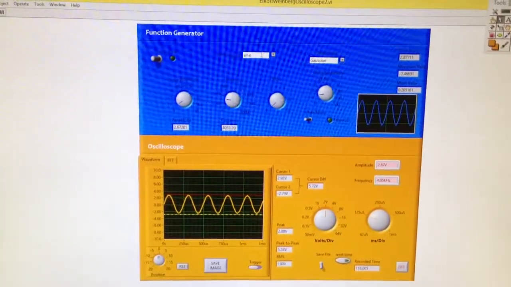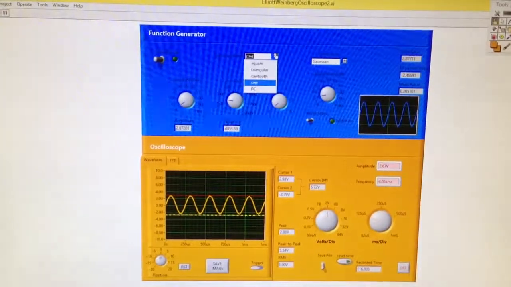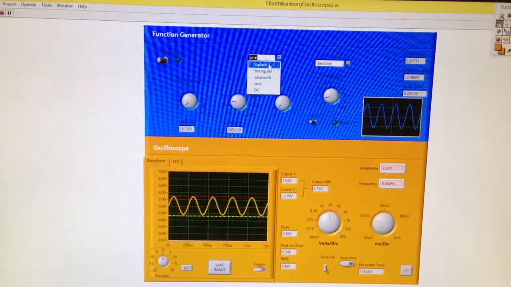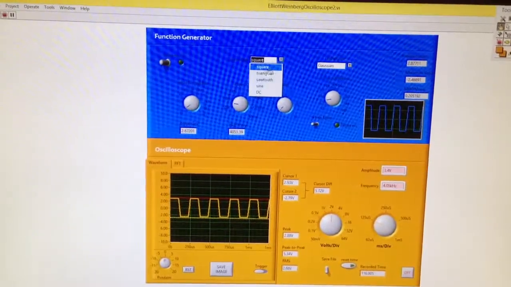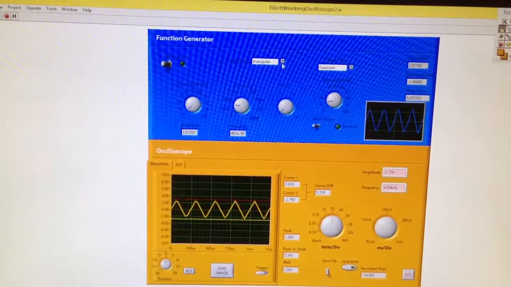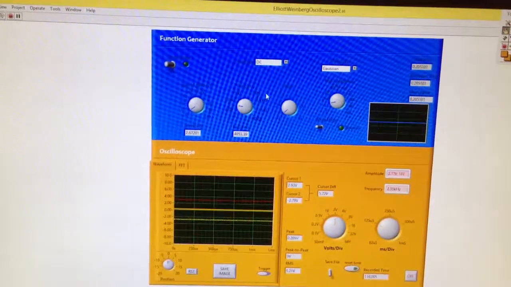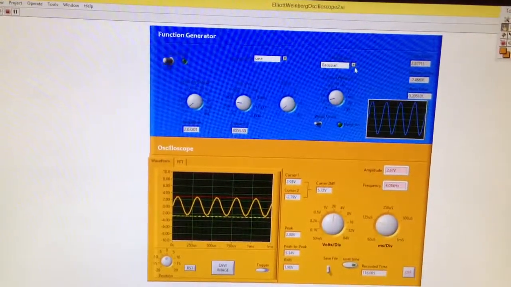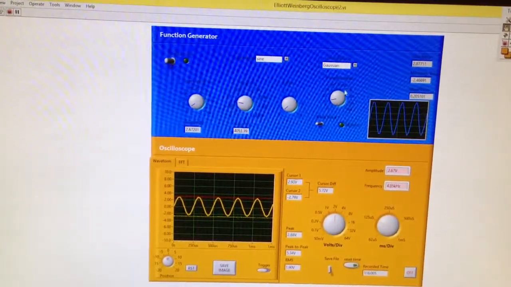In the function generator, you have the ability to generate signal types of square, triangular, sawtooth, sine, and DC. You may also add uniform or Gaussian noise.